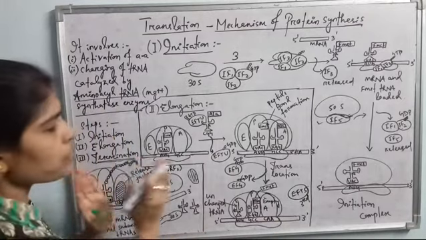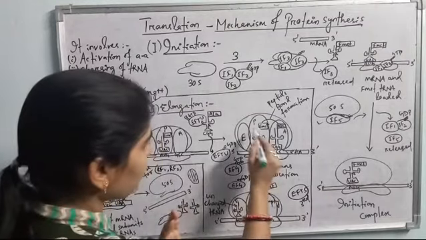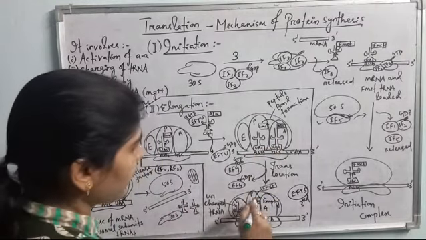See, the elongation process is nothing but codons entering one by one into the amino acid site of the ribosome, and in the next step there will be peptide bond formation between the amino acids, and in the third step there will be translocation. The ribosome will shift ahead, and the uncharged tRNA will move to the exit site, and there will be what?